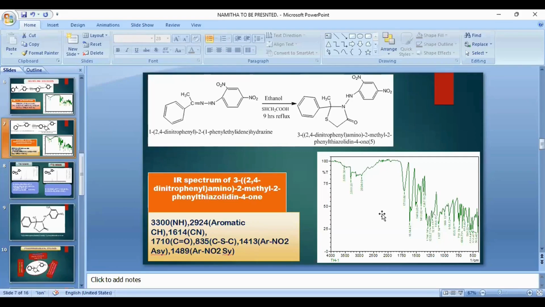Also, aromatic CH stretching was observed at 2,924 cm⁻¹, and CN group observed at 1,640. C=O group in the thiazolidinone ring was observed at 1,710 cm⁻¹. Again, C-S-C stretching bending observed at 835 cm⁻¹. Aromatic NO2 stretchings were observed at 1,413 and 1,489.